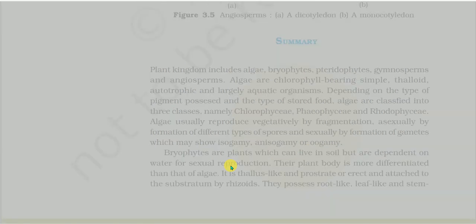Figure 3.5 Angiosperms: A. a dicotyledon, B. a monocotyledon.